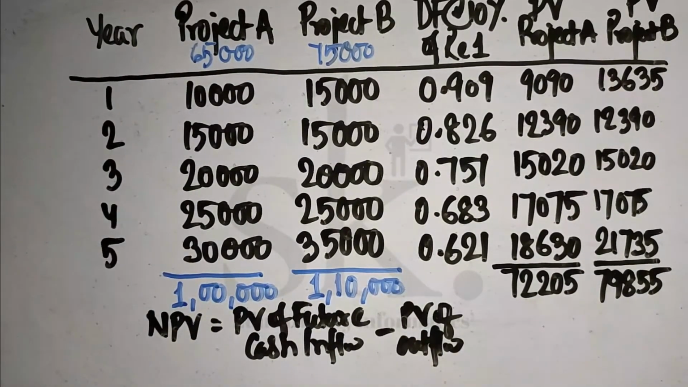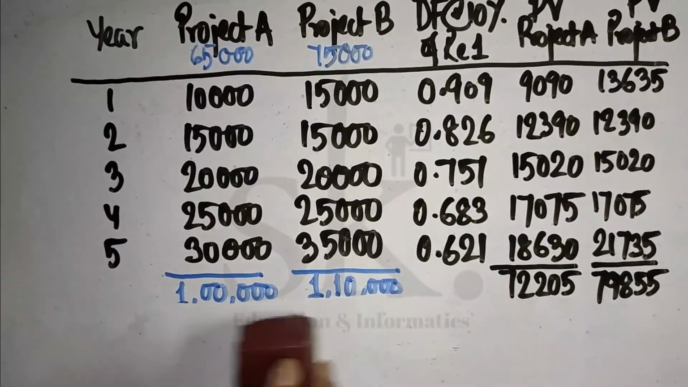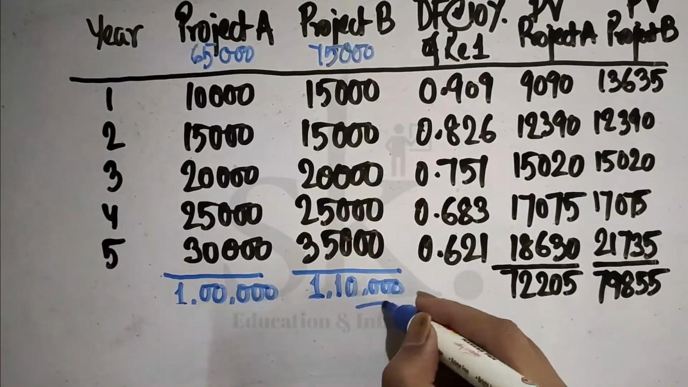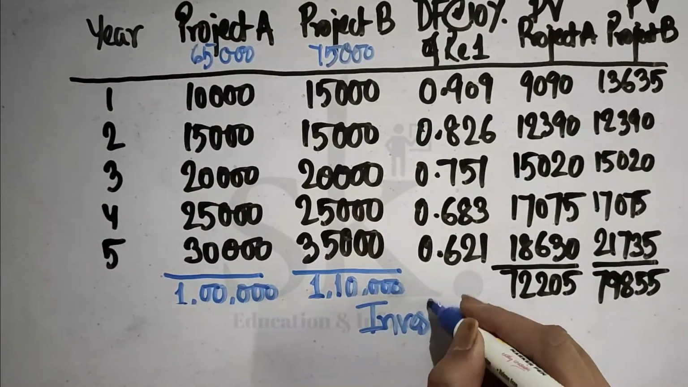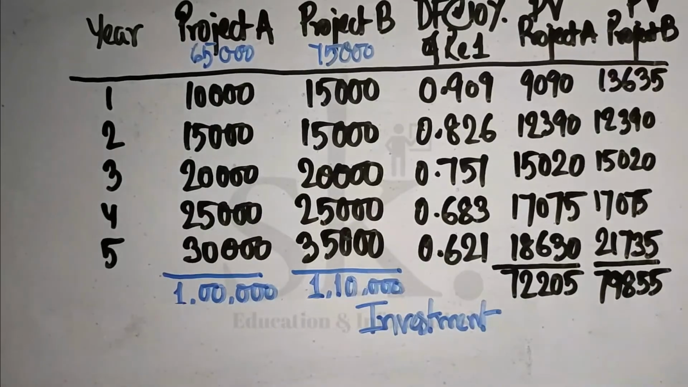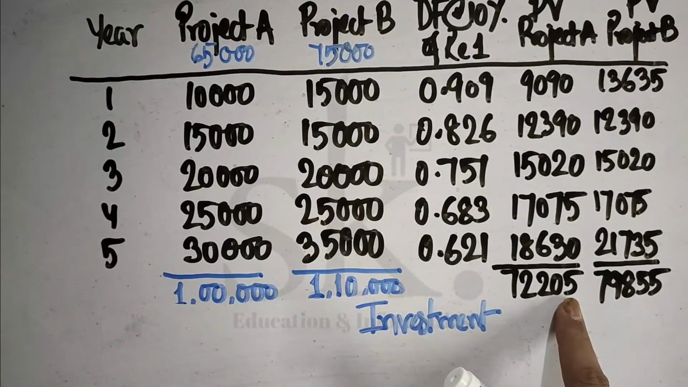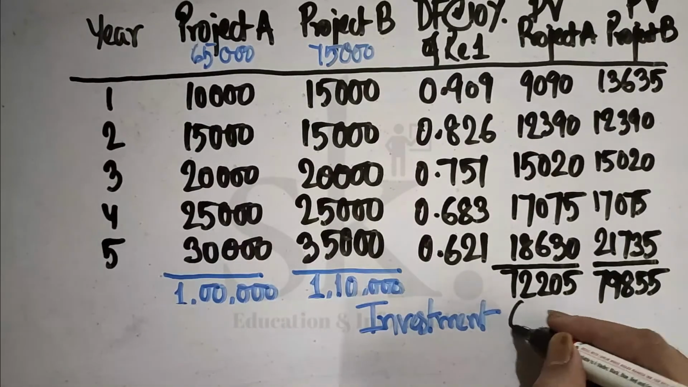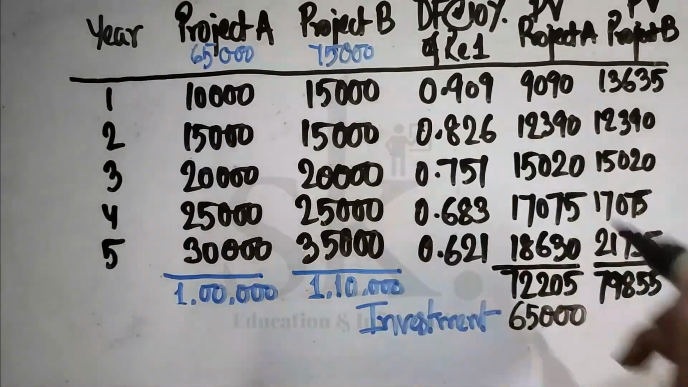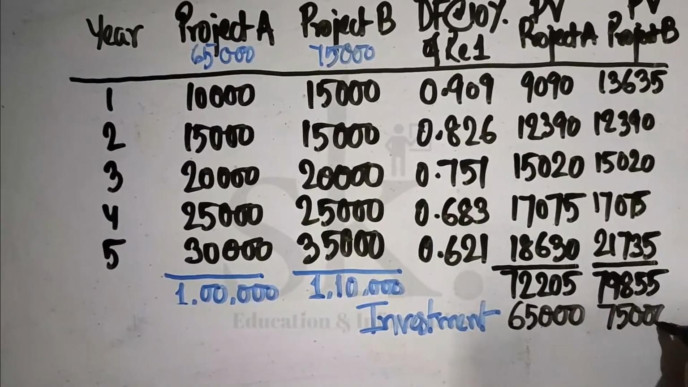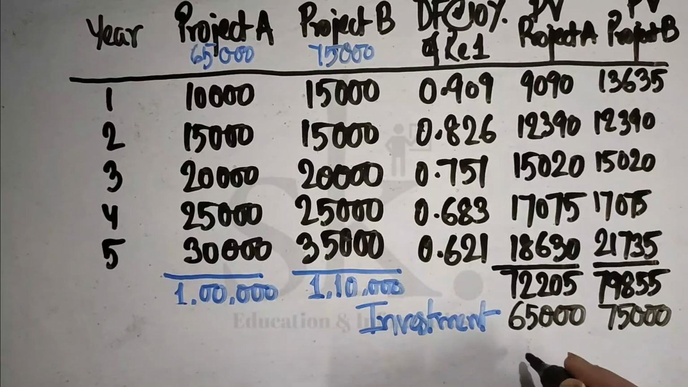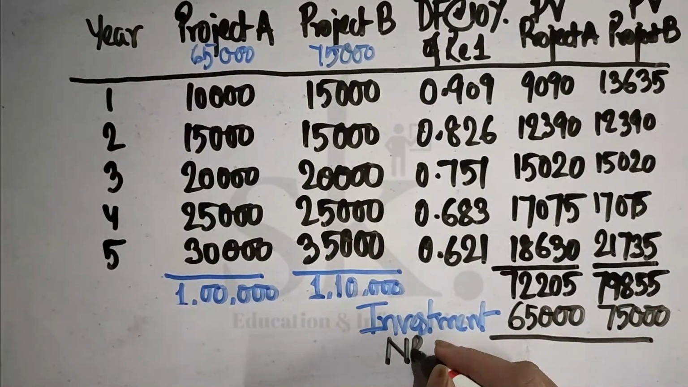Now what we require to do here is, what is the investment? So let's talk about the amount of investment which they have done. So investment is basically the amount which has been invested in the 0th year. So I can term this as the PV of cash outflow. So if this is PV of cash inflow, this is PV of cash outflow, which is 65,000 for project A and 75,000 for project B. So if I subtract this, I get NPV for both the projects.